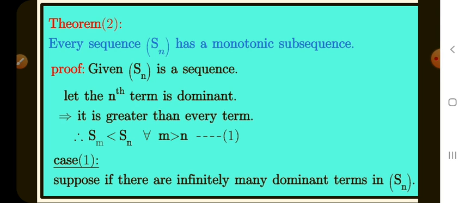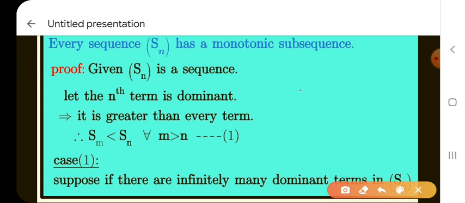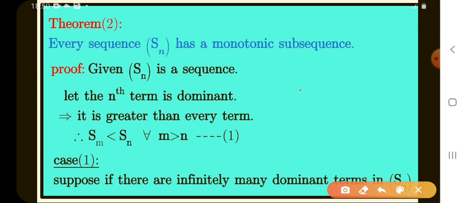That means Sn is a sequence. We know every sequence has a subsequence, but we have to prove which type of subsequence it has. Monotonic subsequence means that subsequence is either decreasing or increasing. We have to prove the subsequence of Sn is increasing or decreasing. Is it clear? Given Sn is a sequence, we have to prove this sequence has a monotonic subsequence.